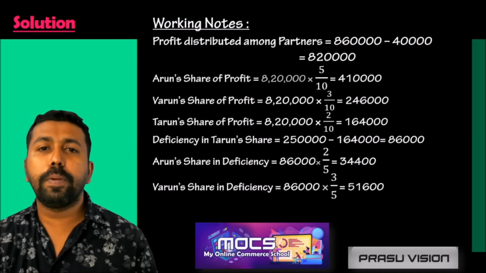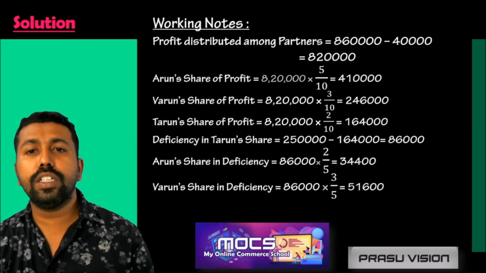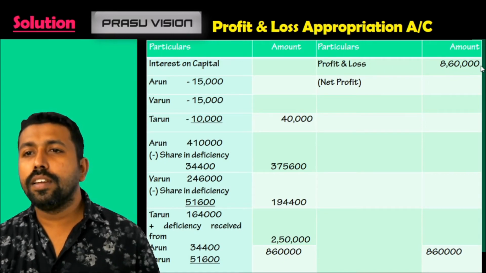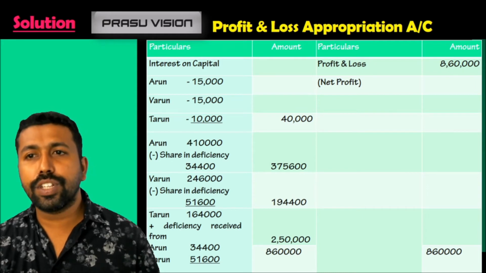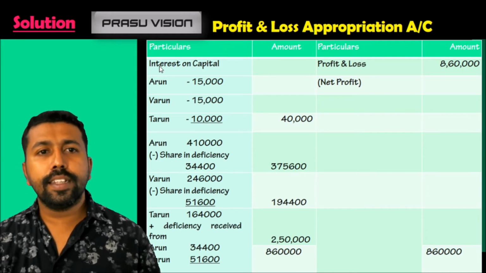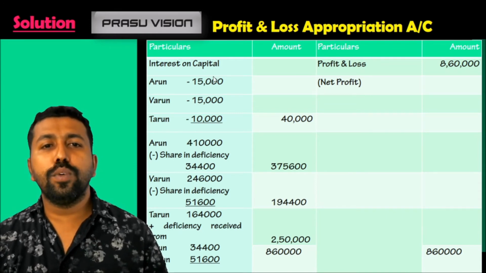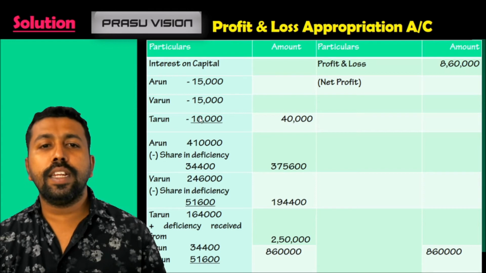Then we have to prepare the profit and loss appropriation account. We are writing the profit amount on the credit side, 8,60,000. Then we are writing the interest on capital of three partners Arun, Varun and Tarun: 15,000, 15,000 and 10,000.